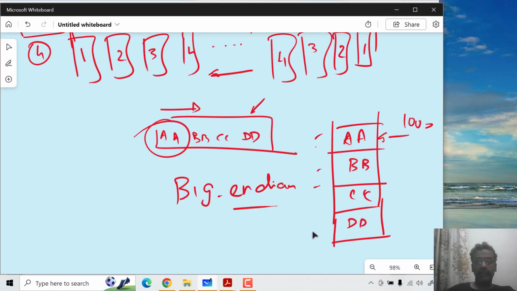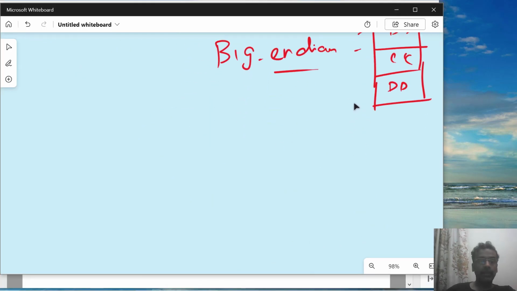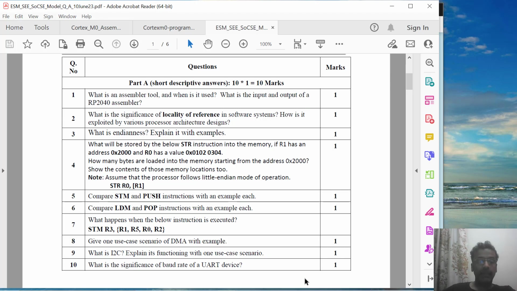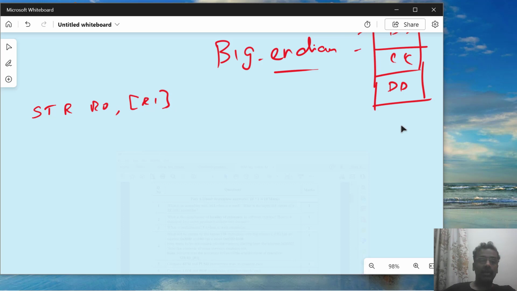Now let us just look at it. So you will have STR R0. Did I mention R0 or R1 there? Let me see. Very good, R0 only I have stored. And R0 is having a content which is 0x01020304.